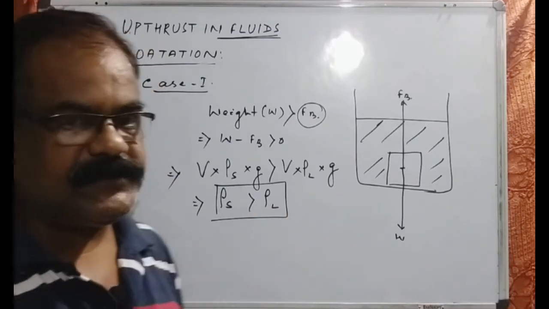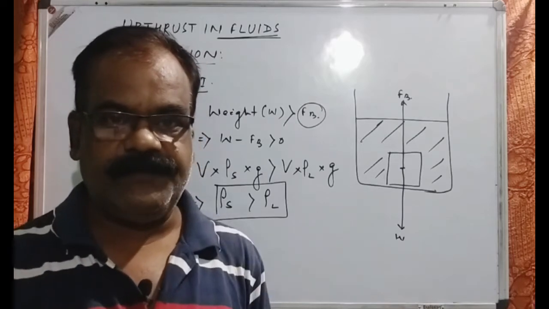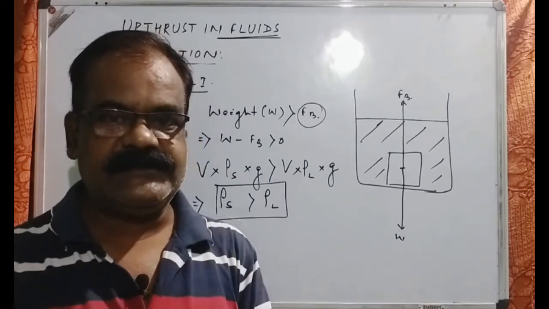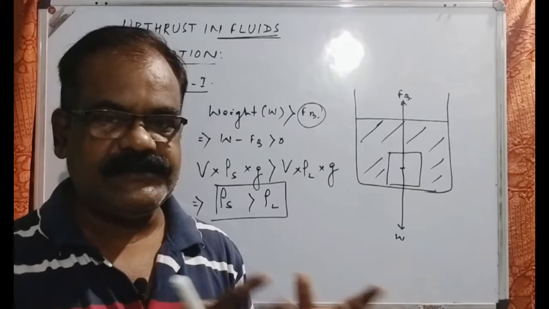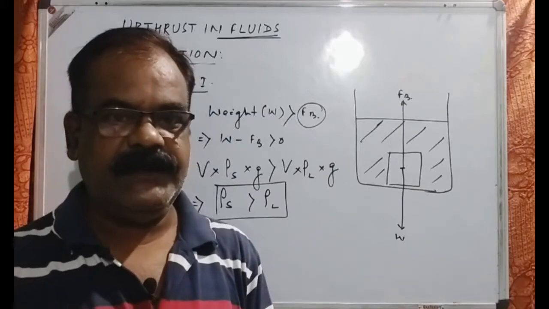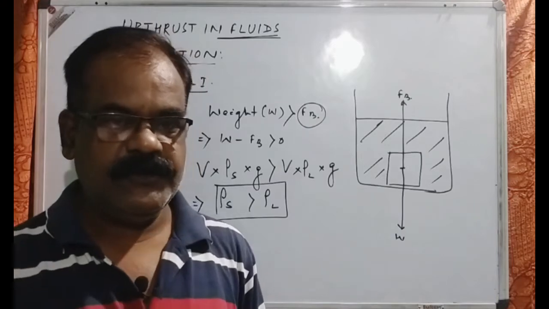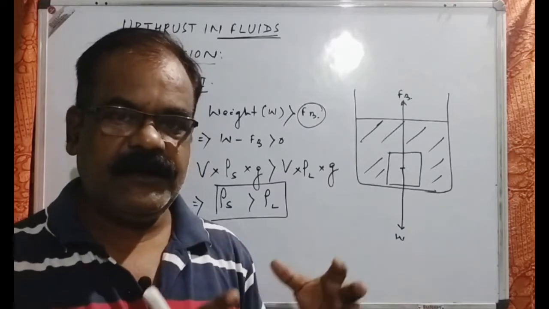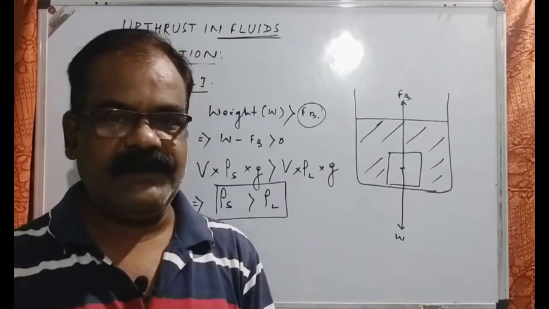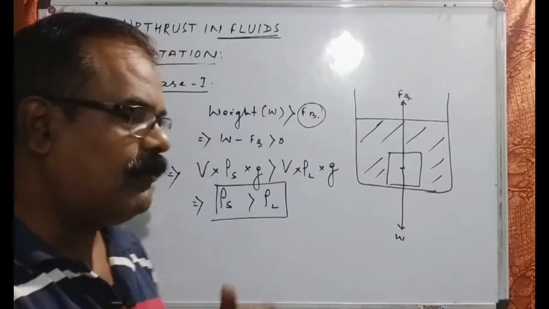For example, in the case of ice, as you know, when water is converted to ice, the density is reduced. So since the density is not more, it will be floating.